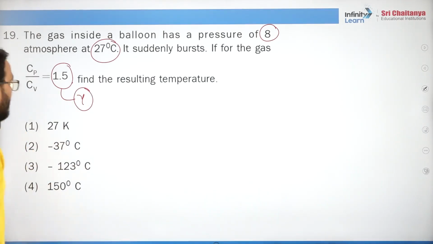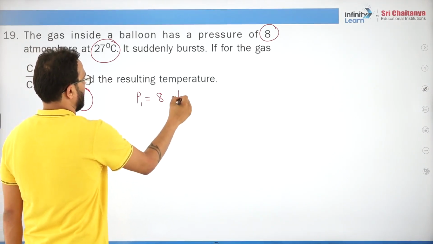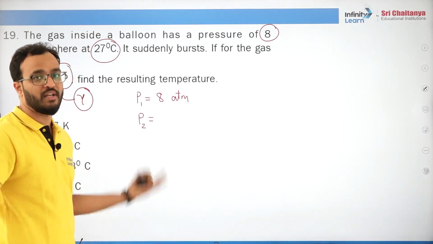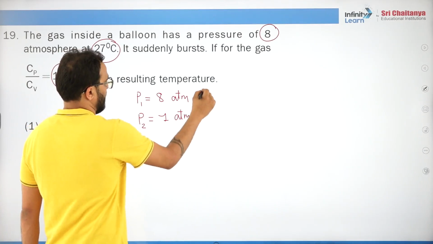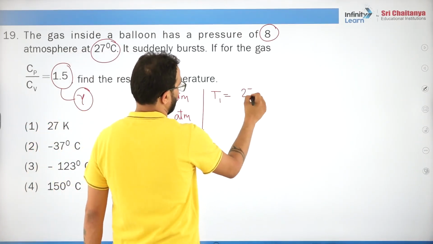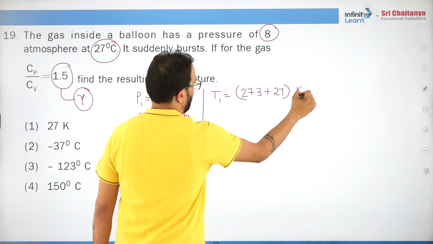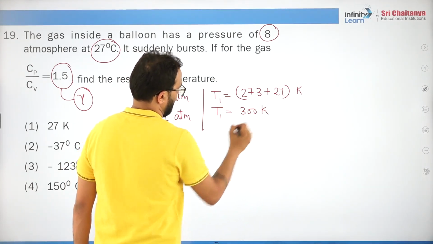So here I'll give you a hint. We will say P1 is 8 atmospheres. When it bursts, obviously it is open to the surrounding atmosphere, so pressure will become 1 atmosphere immediately. Now what is T1? T1 is 27 degrees Celsius. Please remember to represent them in Kelvin. Don't forget that. So T1 will be 300 Kelvin.